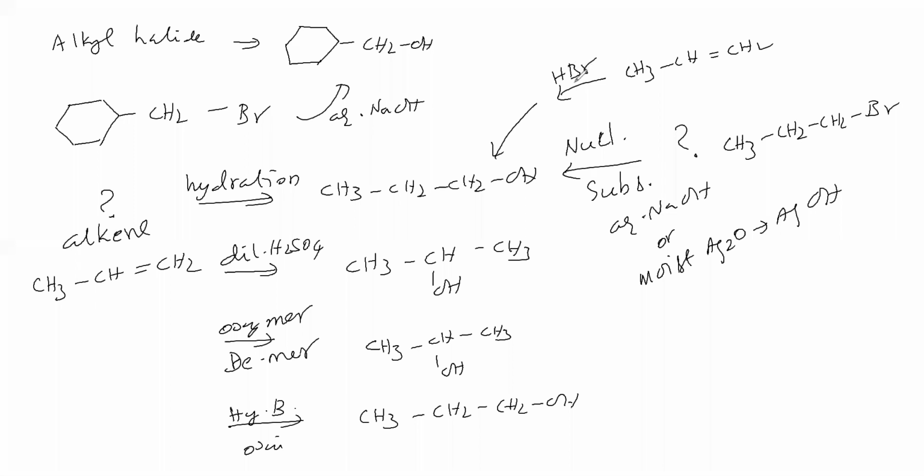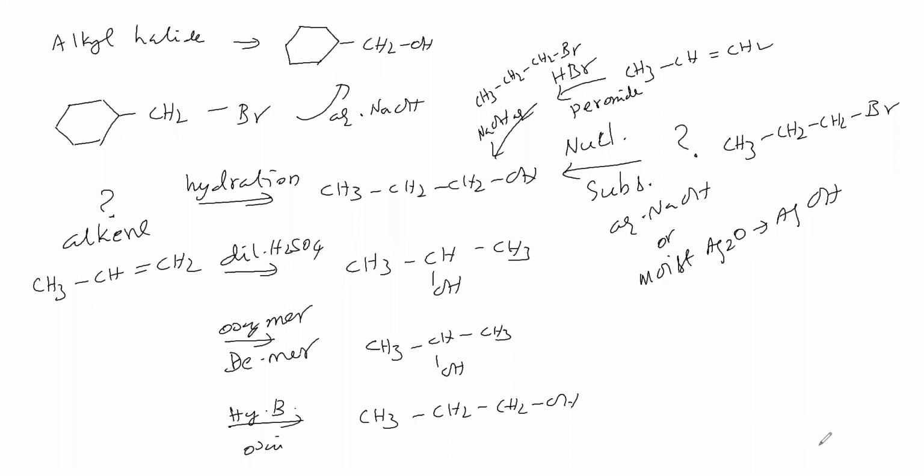It is treated with HBr, peroxide, then aqueous sodium hydroxide. What is the product we will get? Alkene treated with HBr peroxide gives the anti-Markovnikov's product. Therefore, we will get it like this. Then treat with aqueous sodium hydroxide. Br minus will be replaced by OH minus. We will get this product. Okay, sir.